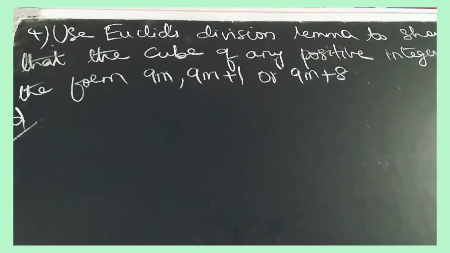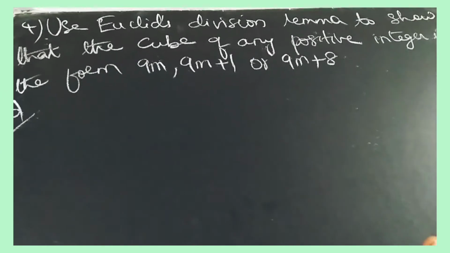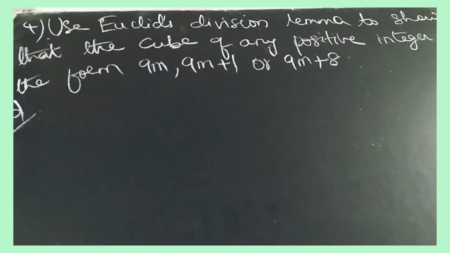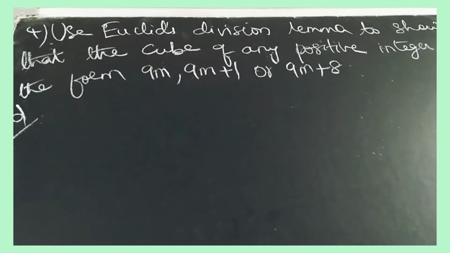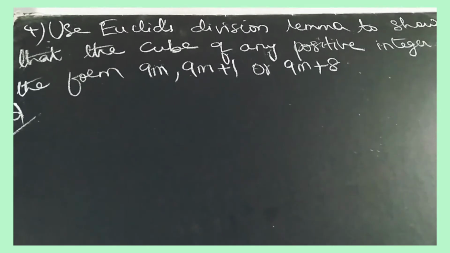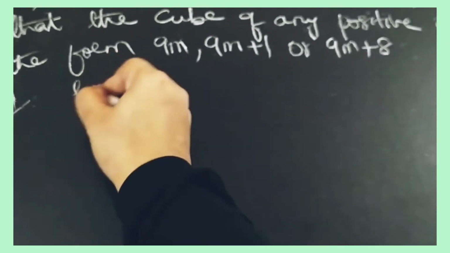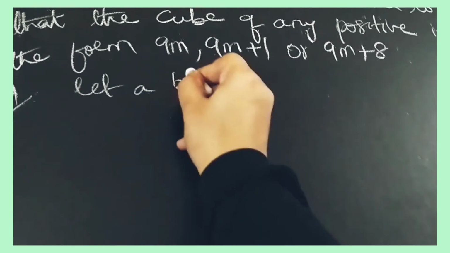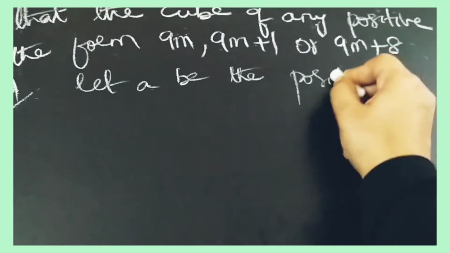Now what is the fourth sum? Use Euclid's division lemma to show that the cube of any positive integer is of the form 9m, 9n plus 1 or 9m plus 8. So here it is given cube. In the previous sum we have taken square, now we have to take cube. So again, let a be the positive integer.